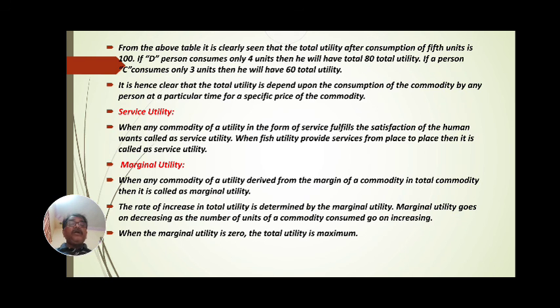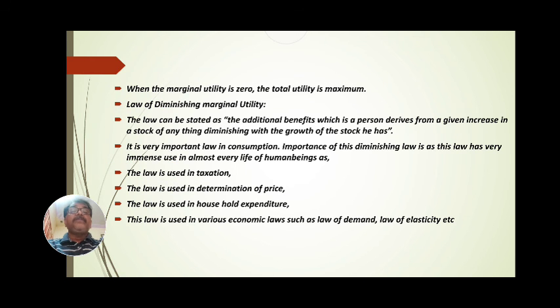Means any commodity or service derived from the margin of the total commodity is called the marginal utility. The rate of increase in total utility is determined by the marginal utility, and marginal utility goes on decreasing as the number of units of commodity consumed go on increasing. And when marginal utility is 0, total utility is maximum. This is important, this is to be seen.